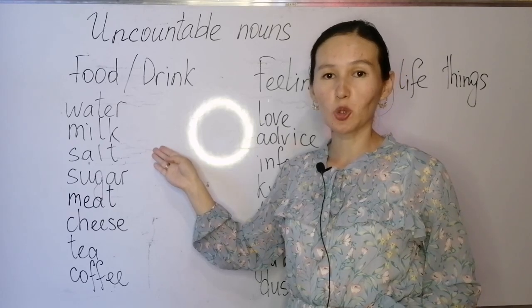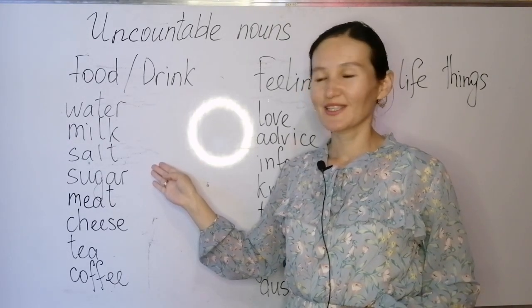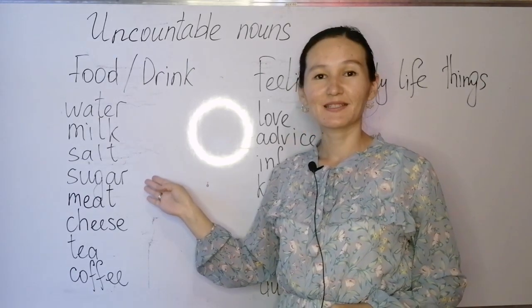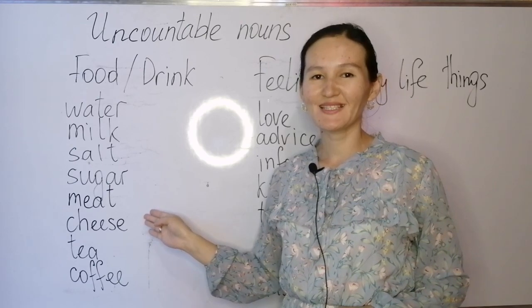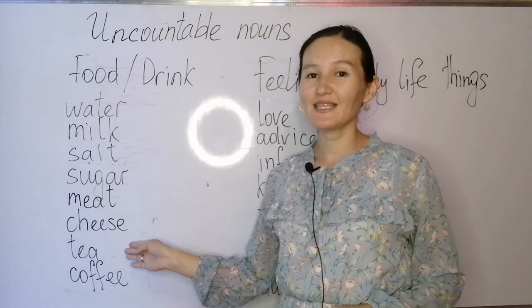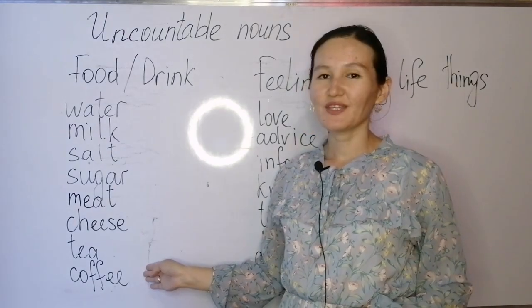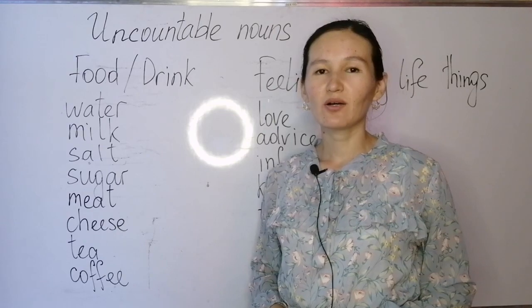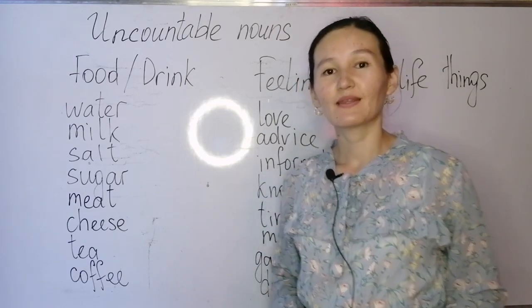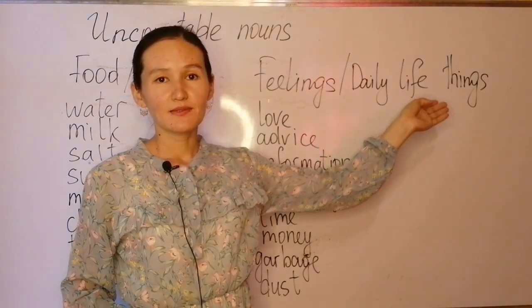Salt, salt. Sugar, sugar. Meat, meat. Cheese, cheese. Tea, tea. Coffee, coffee. Now let's take a look at the feelings or daily life things.